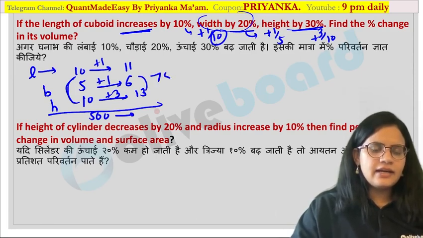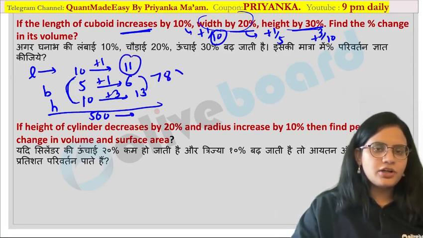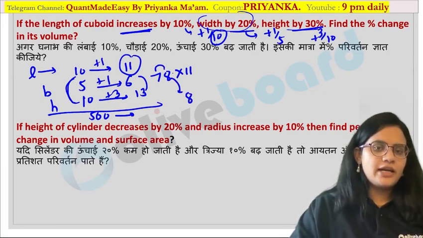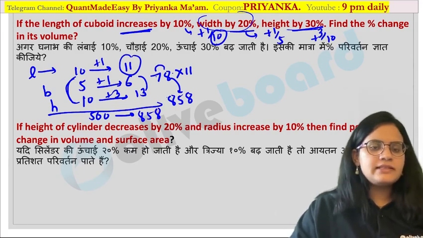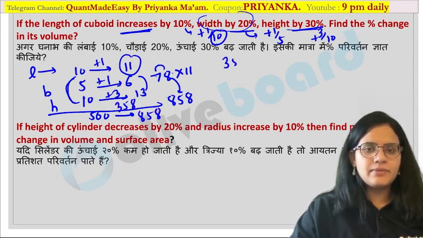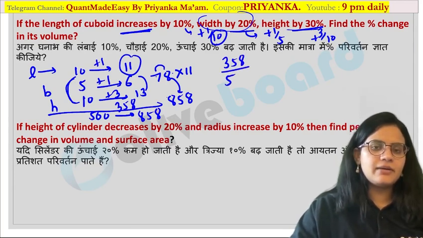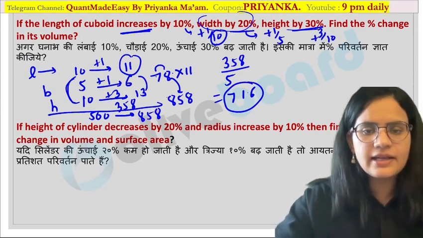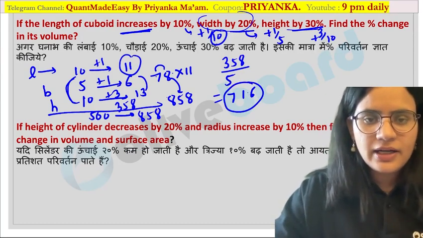This is 78. You must be aware about the shortcut to multiply by 11. We write this value as it is and add the adjacent values over here. So 8 plus 7, 15. 7 ones are 7 and 1, 8. So 858 would be the value. So how much is the increase over here? 358 is the increase. I have to calculate the percentage. So 358 divided by 5. That means 5 7s are 35, 1 carry, and 5 6s are 30, so 71.6% increase is there. Are you getting my point?